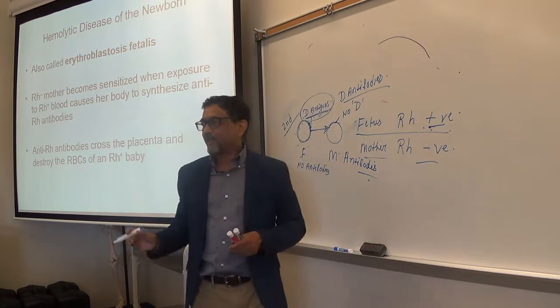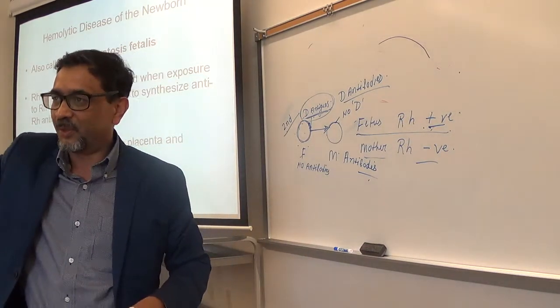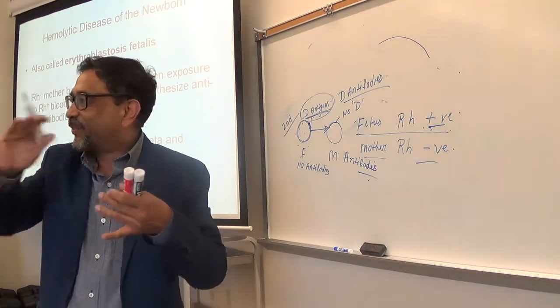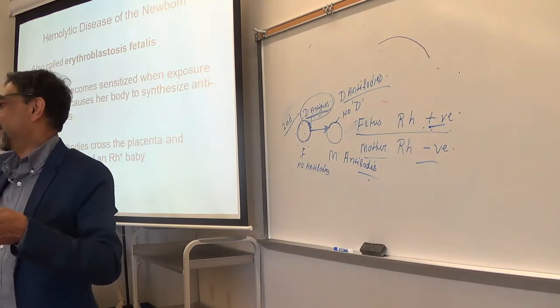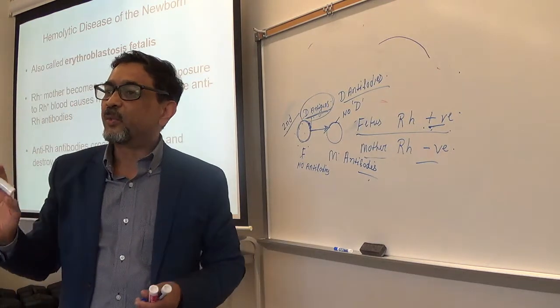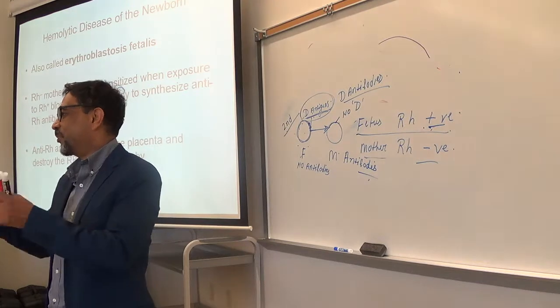From the mother's body, blood will go to the fetus, right? The antibodies produced in the mother's body will enter the fetus. A lot of antibodies will enter the fetus blood. Make sense? So those antibodies will destroy the red blood cells of the fetus, because they are the same type of antibody.